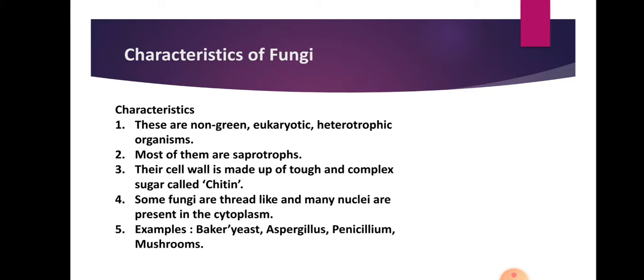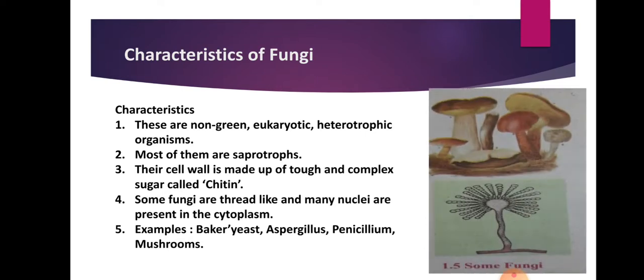There are different examples of such types of fungi that we can observe in our surroundings. Baker's yeast is used in our kitchen for making delicious idli and dhokla. Aspergillus, Penicillium, mushroom, these are all different examples of fungi. Now, here we completed Whittaker's 5 kingdom system and we have to observe the classification of microbes.